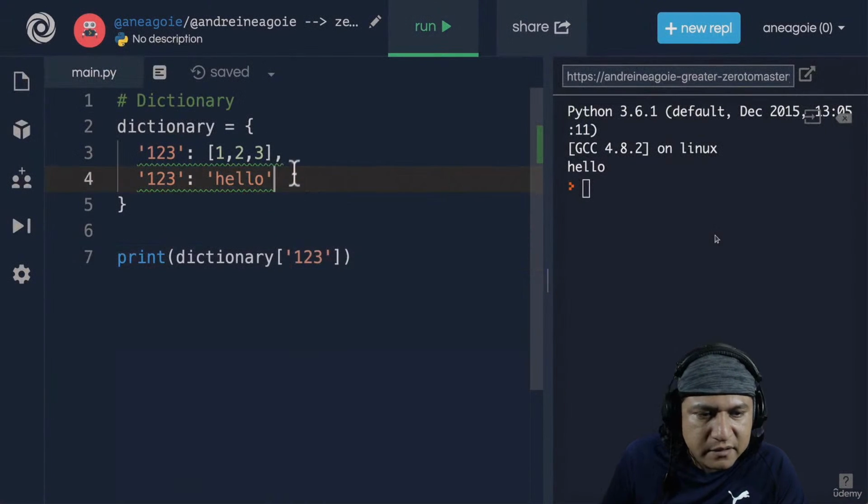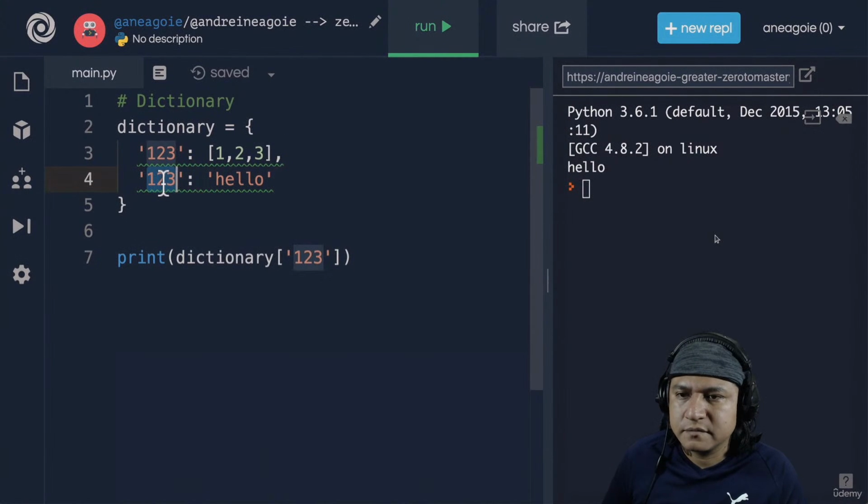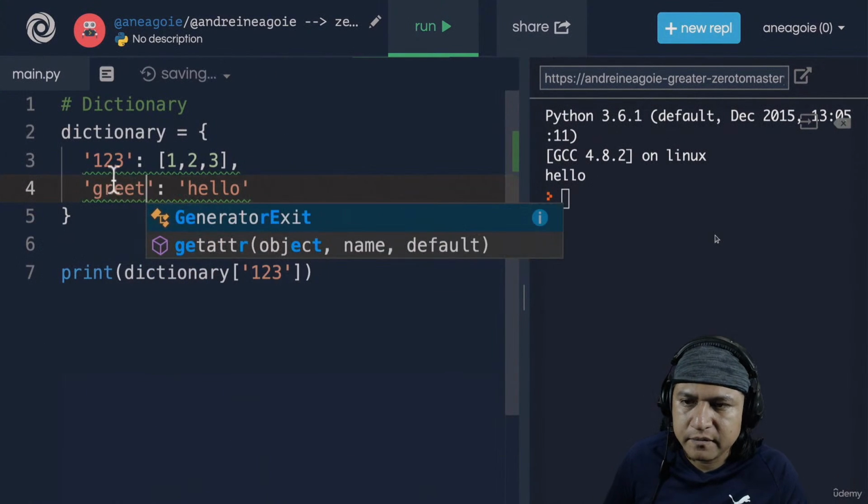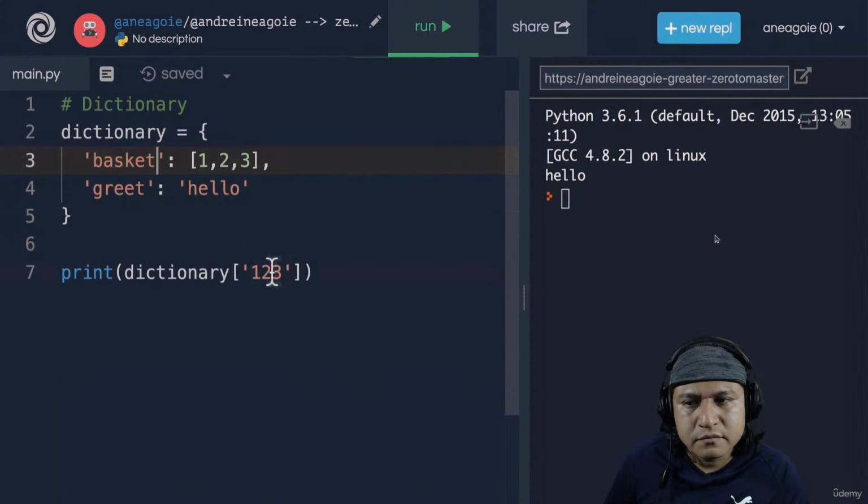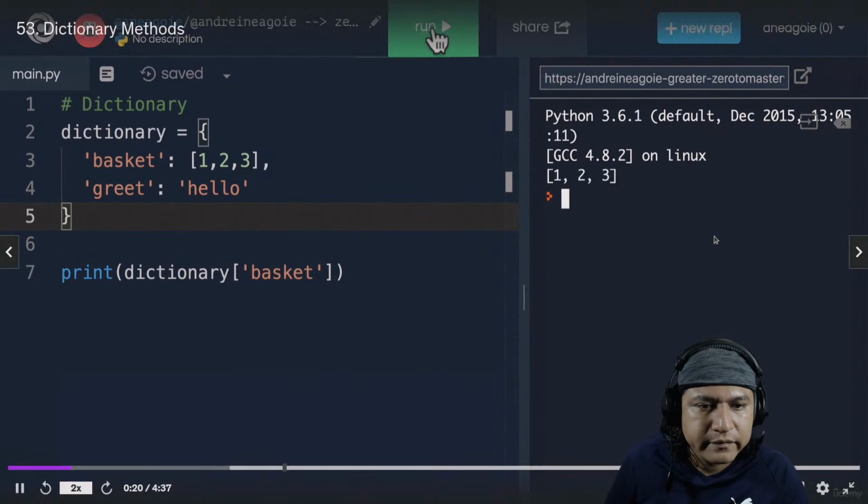Now, if you remember, dictionary methods. Let's have something different here. So we have unique keys. If you remember, we have to have unique keys. So let's say this is greet, and this is, I don't know, let's say a basket. And we can access basket like this. If I click run, I get 1, 2, 3.